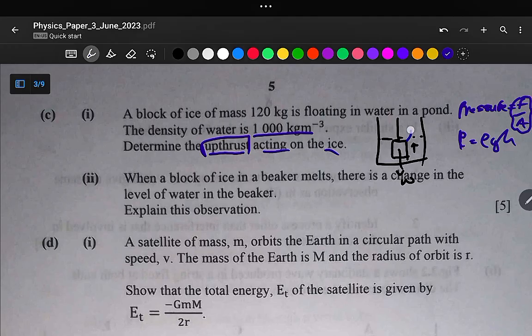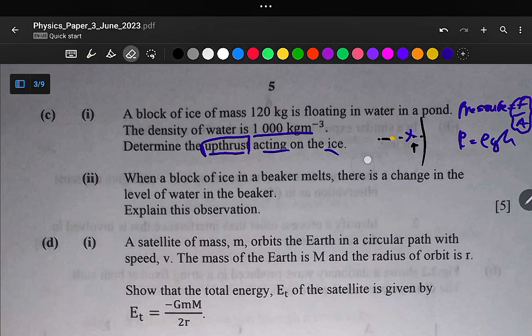So pressure at this point here is less than pressure at this point. Using pressure equals force over area, force is equal to the product of pressure and area. If the pressure at this point is less than the pressure at this point, this simply means that the force at this point is greater than the force at this point. So there will be a resultant force upward. This is what we call the upthrust.